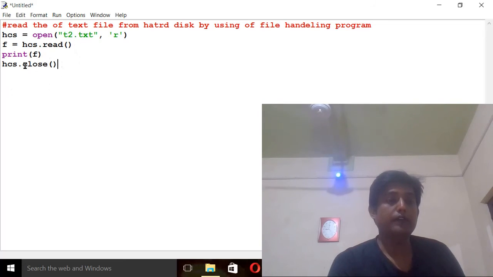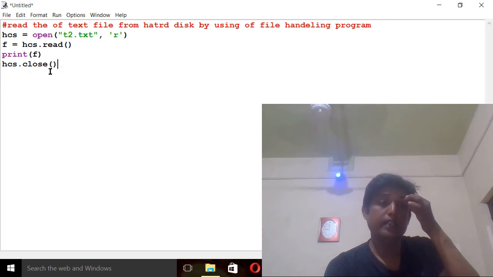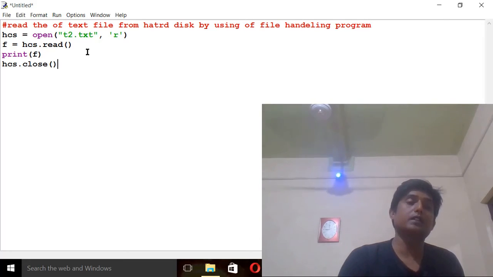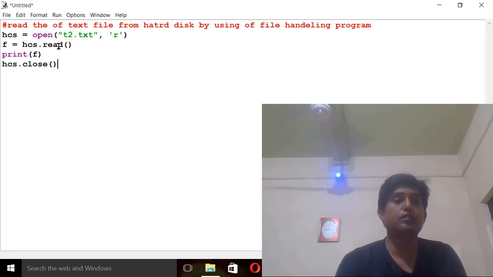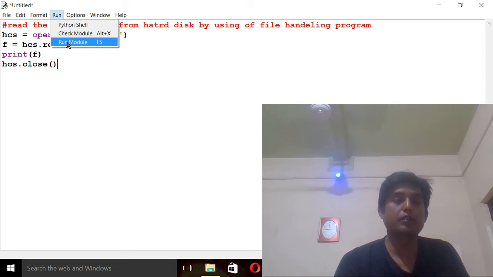After this we cannot access the file content again, so therefore we have used scs.close. So students, the read function will access all the content, and we can see it in our program also.